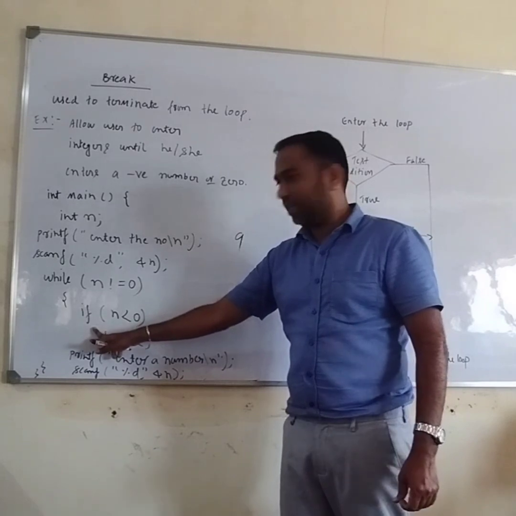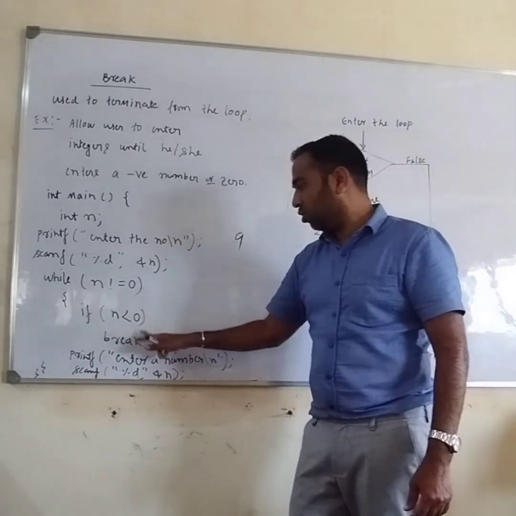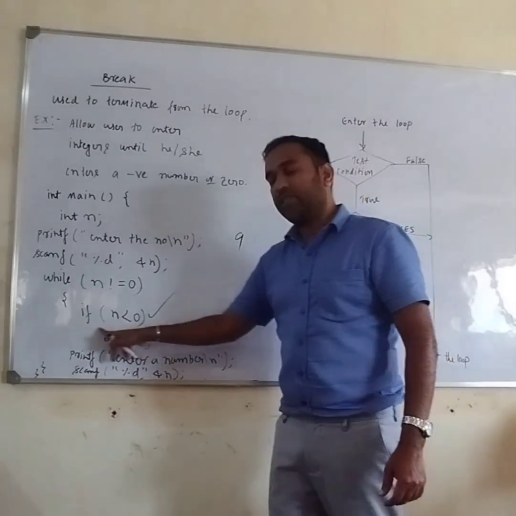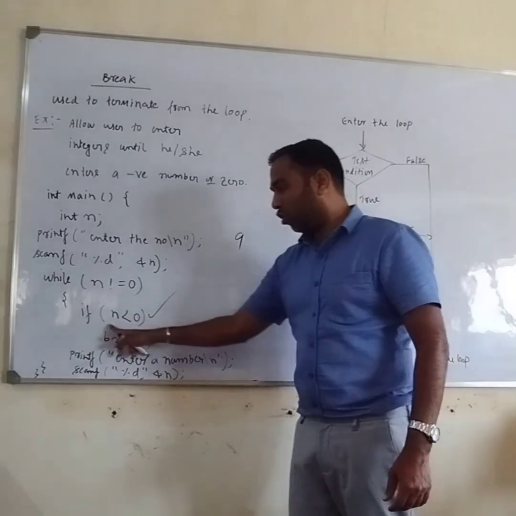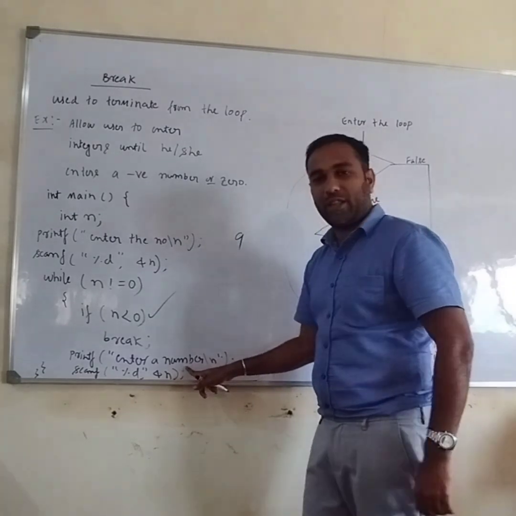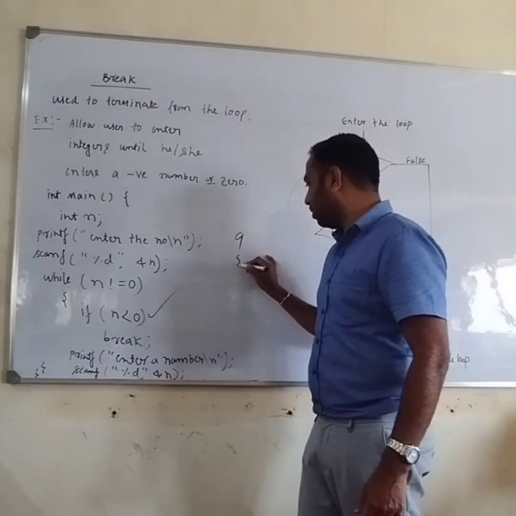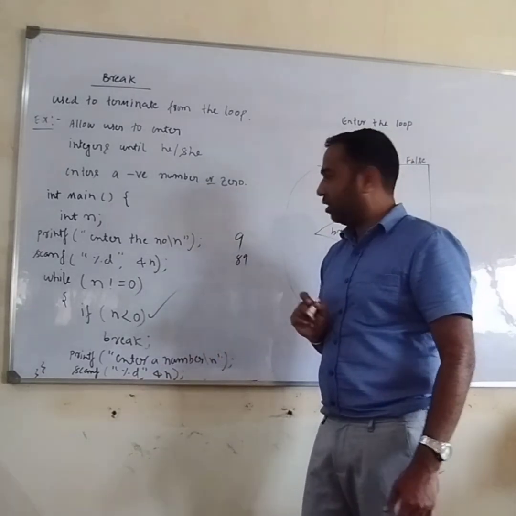We check the condition: is 9 less than 0? If this condition is satisfied, then it will execute this statement. If this condition is not satisfied, then it will not execute the break statement. It directly goes on to read another number. Then I'll write 89, and it will print 89.